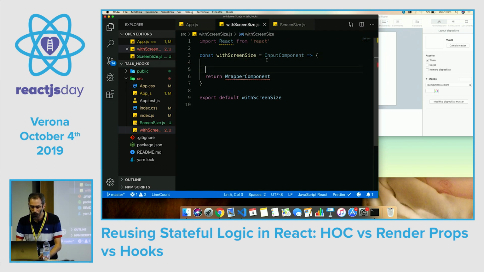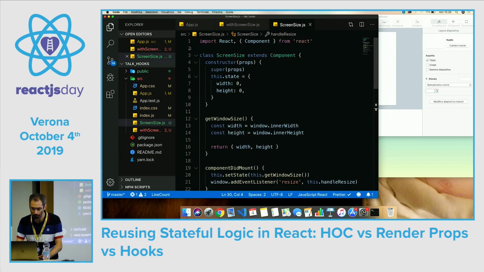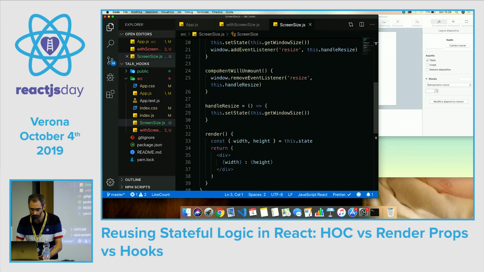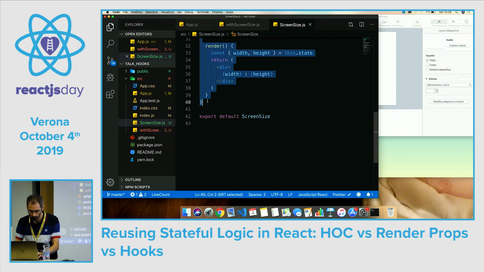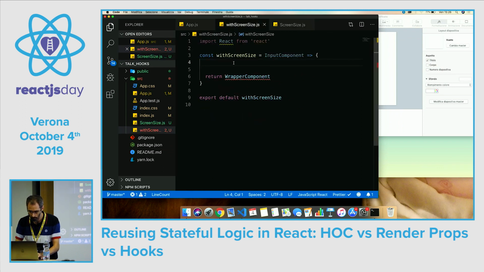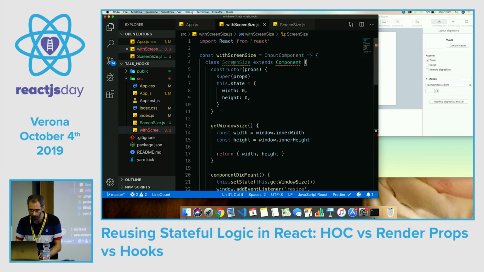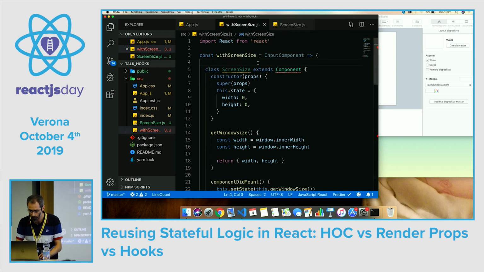Okay, we have to build this wrapper component. Let's copy the code from our screen size component. Okay. And let's call it WrapperComponent. We have to import Component from React.